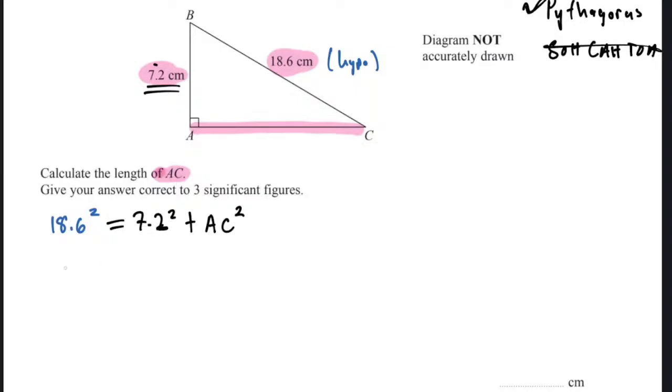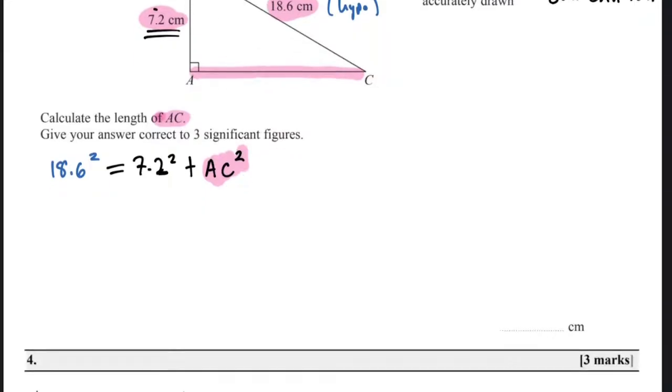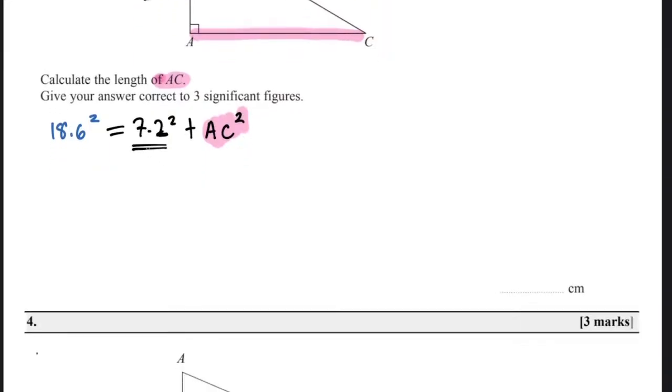So now we need to find the one which they want, which is AC squared, right? How do we find the AC? We take this one to the other side. On this side, we already have 18.6 squared. This 7.2 is coming over. What was he doing? He was adding, so now he's going to be subtracting. Good. So I want to see minus 7.2 squared, and it is going to be equal to AC squared, right?